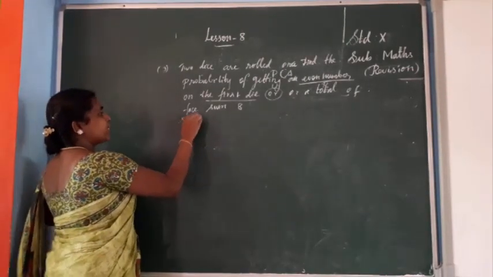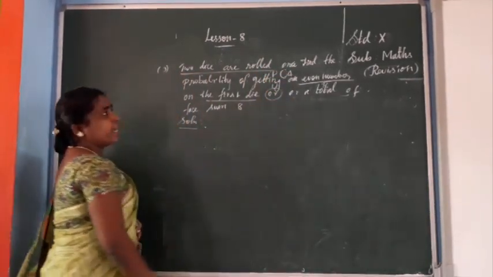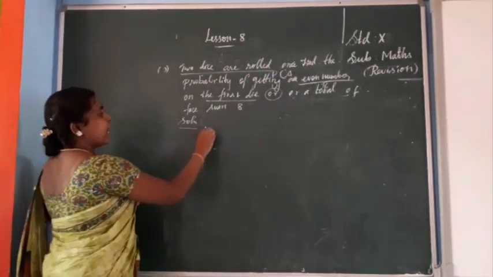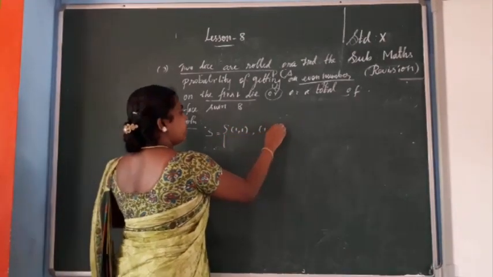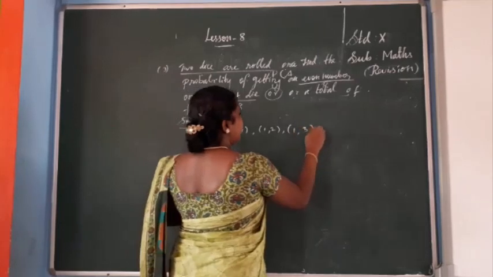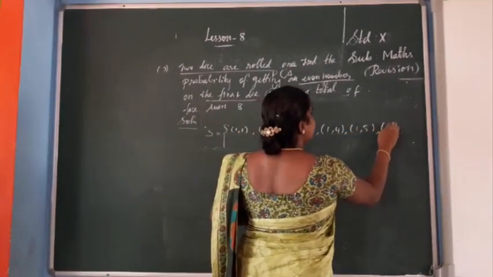Before that you need the sample space. Here two dice are rolled once, so the sample space is 1,1; 1,2; 1,3; 1,4; 1,5; 1,6.